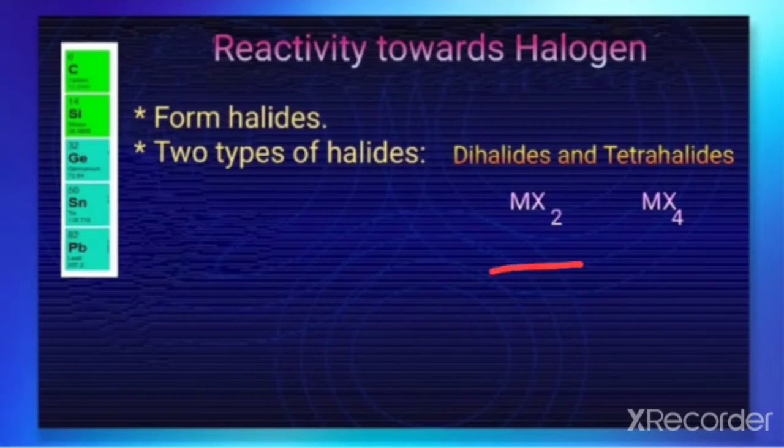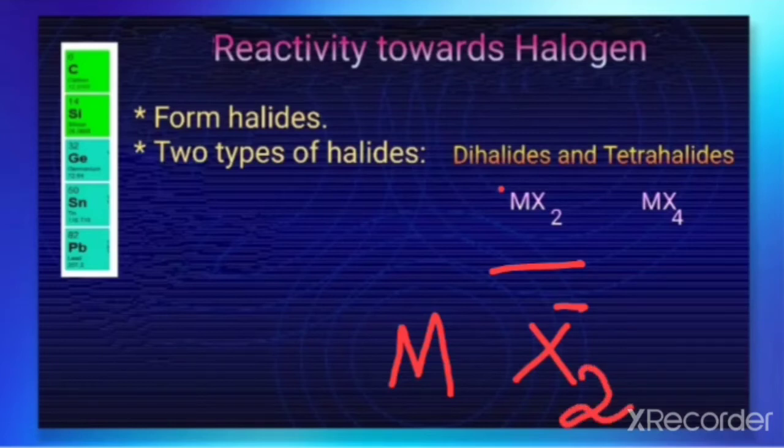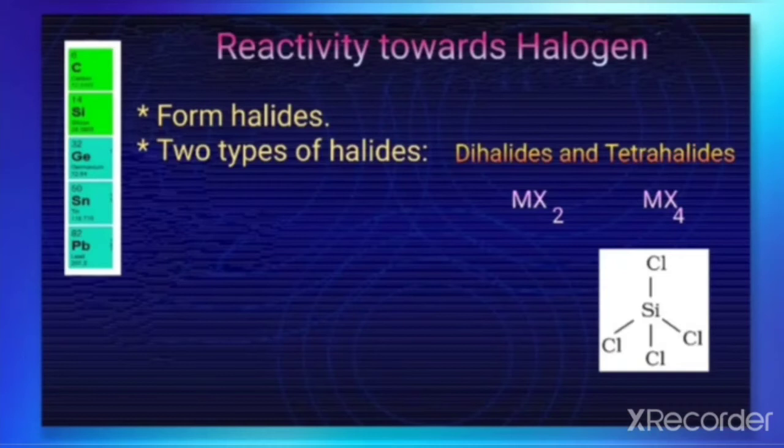Here in MX2, X has a negative oxidation state, so what will be the oxidation state of M here? It is +2. So the elements which have a +2 oxidation state can form the dihalide, that is MX2, and in MX4 the oxidation state of M is +4.